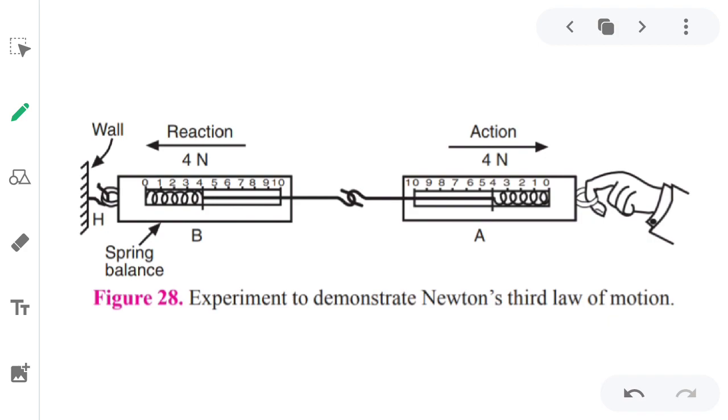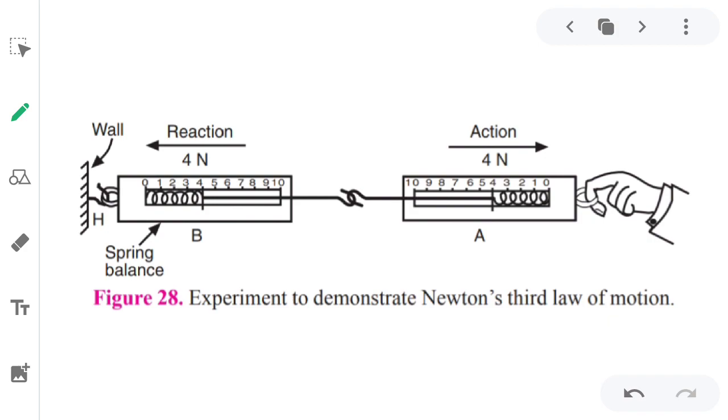Which means you are applying the force on the first spring balance, which is action, and the second spring balance is showing you the reading, which is the reaction. This is how we can understand equal and opposite forces.